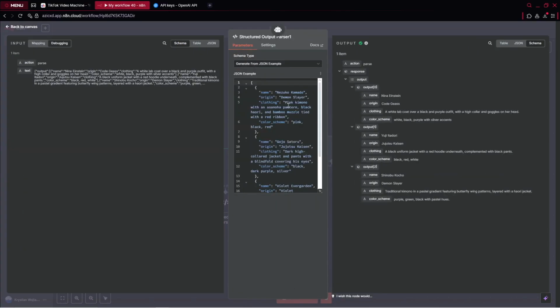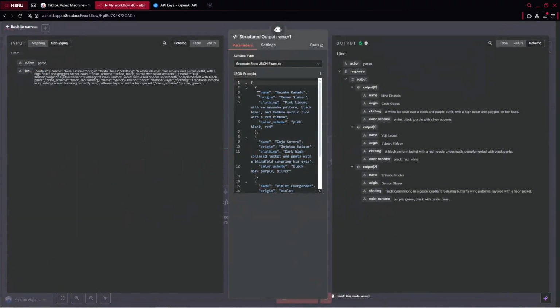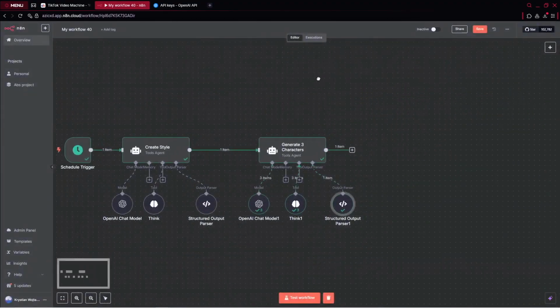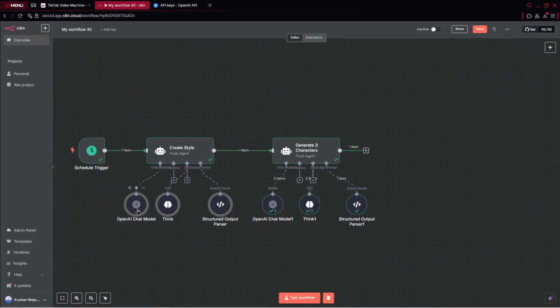And there the output parser is pretty much the same. So look, name, origin, clothing, okay? And color scheme. That's why we indicate, create for me, stick to this entire format. This is pretty nice. So far I can say we've got our 2 agents, which is really important, okay?